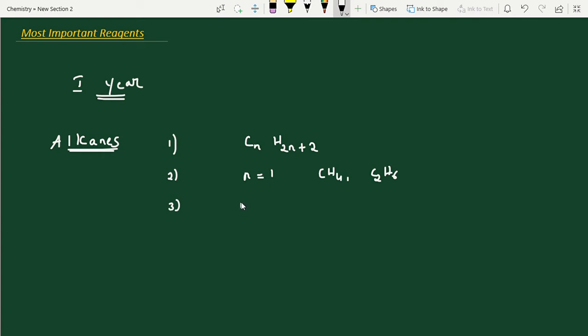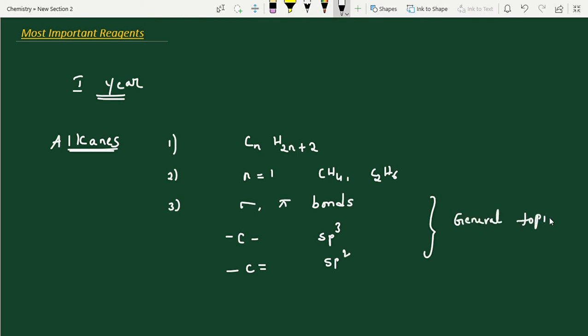Next, sigma and pi bond calculations also play an important role. See students, a carbon with a single bond on both sides is sp3. If at least one side has a double bond, it is sp2. This will actually come in the alkenes chapter; this is a general topic I am discussing here.